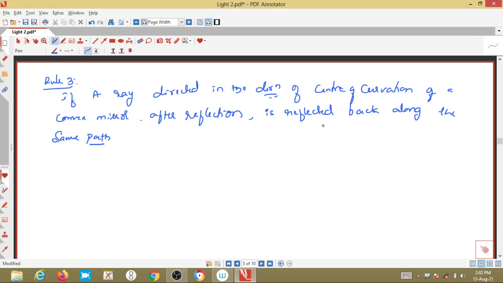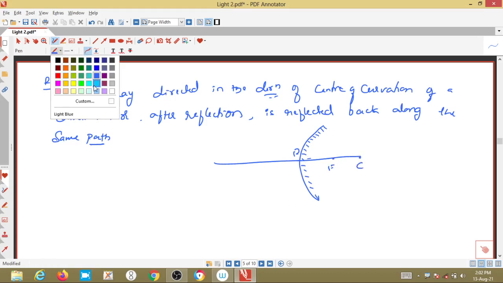So, now try to draw a ray diagram for that. This is the convex mirror. Principal axis, this is the point P, this is the focus point and this is the center of curvature.